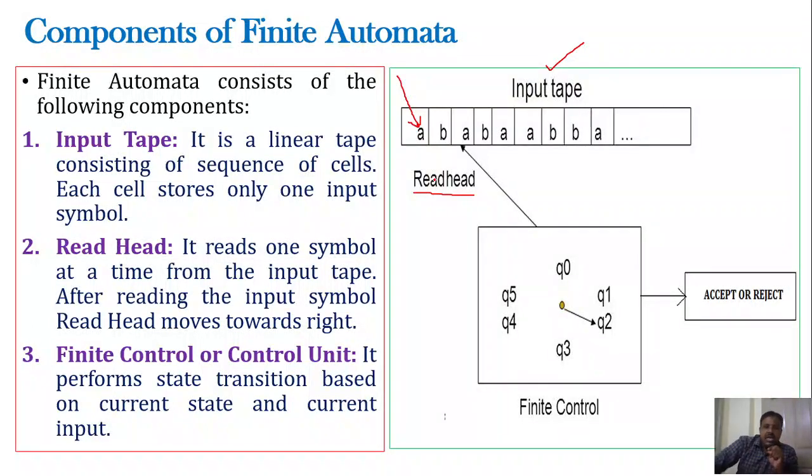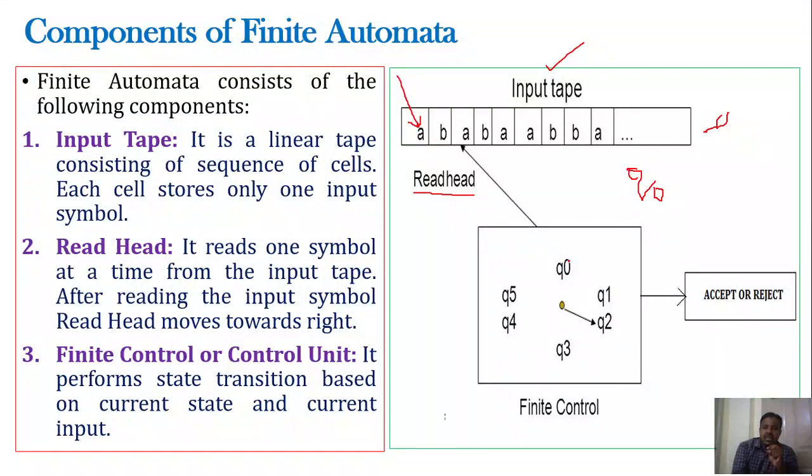Okay. Next, if you observe here the control unit, what does it consist of? It consists of states. So generally, remember that in the case of finite automata, we represent the state numbers with a small q: q naught, q1, q2 like that. Here you can observe we have q naught, q1, q2, q3, q4.